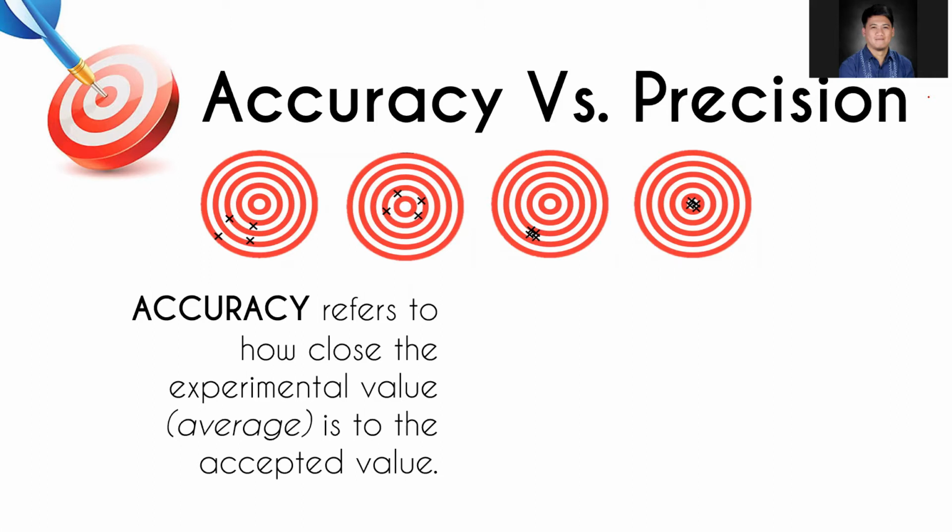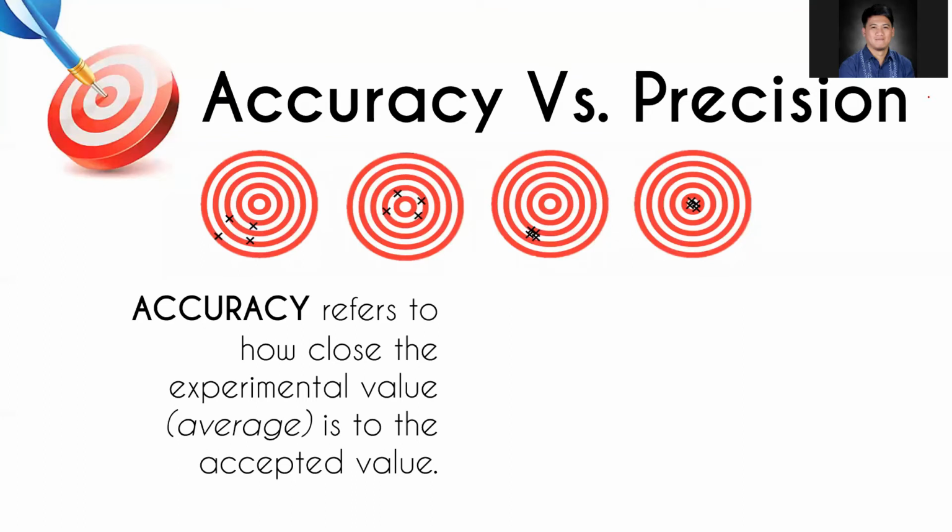Sir, why do we need to measure that object at least 3 times? Because the greater the number of trials or attempts of our measurement, the lesser the error, or the greater the accuracy level.